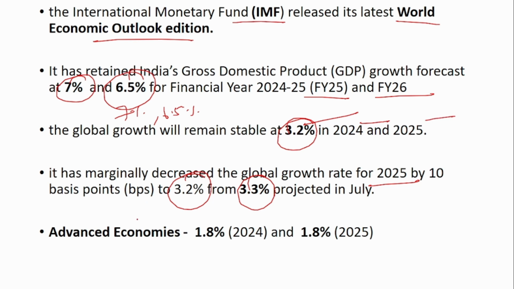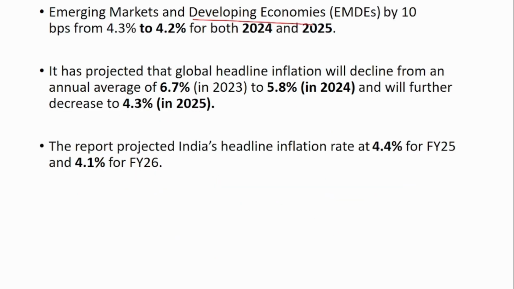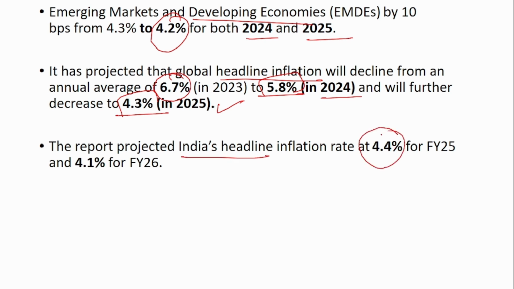In case of advanced economies, it is 1.8% for both 2024 and 2025. In case of emerging market and developing economies, it has projected 4.2% for both 2024 and 25. Similarly, it has projected the global headline inflation to decline from 6.7% to 5.8% in 2024 and 4.3% in 2025. So the main thing to remember here is the inflation, which will be 5.8% in 2024 and 4.3% in 2025. Similarly, it has projected India's headline inflation rate at 4.4% in financial year 25 and 4.1% in financial year 26.